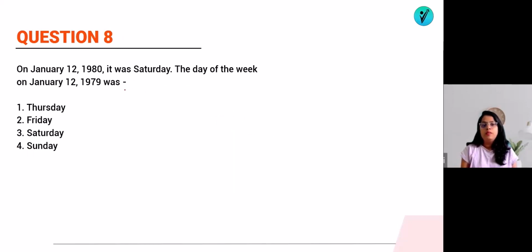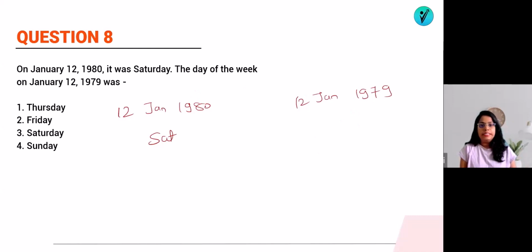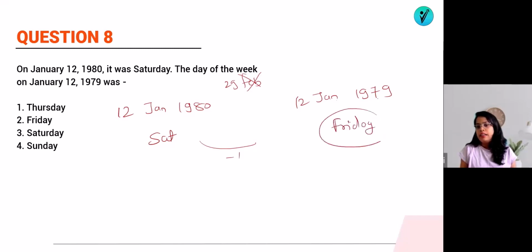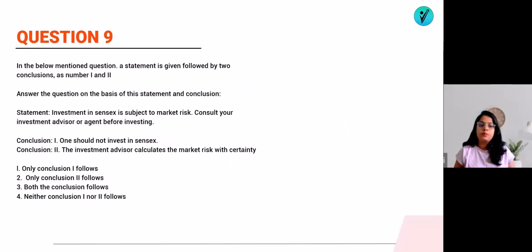On Jan 12, 1980, it was a Saturday. Then on 12th Jan 1979, what will be the day? Now we know that 1980 is a leap year, but if you go from Jan 79 to Jan 80, we haven't crossed the 29th of Feb. So there is no 29th Feb in between them. So this is a normal ordinary year. So 1 year before there will be the -1. That means there will be Friday. So your answer will be option number 2. That's it. Easier. Now let's solve the question number 9.